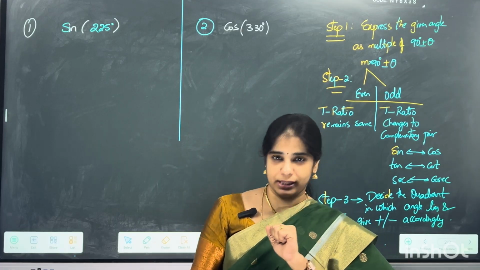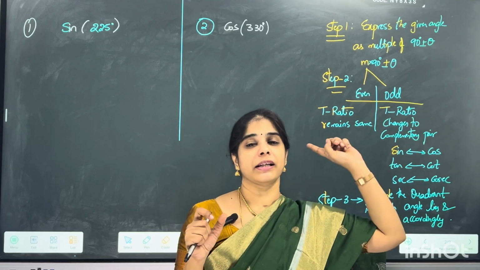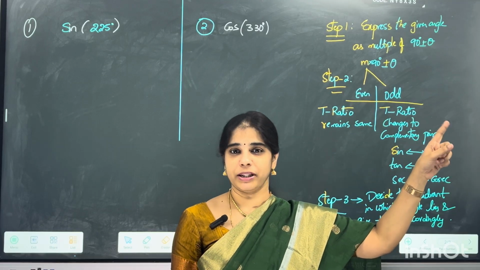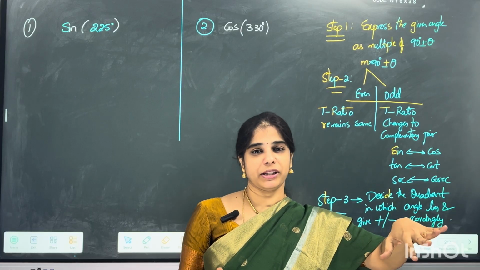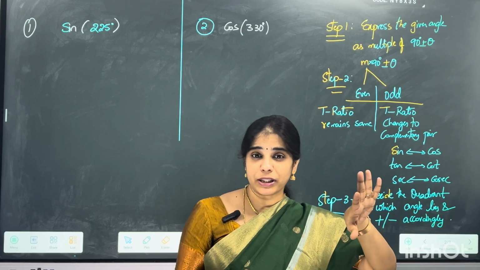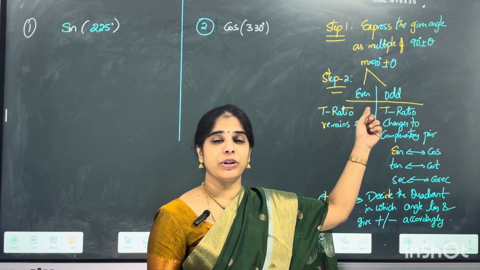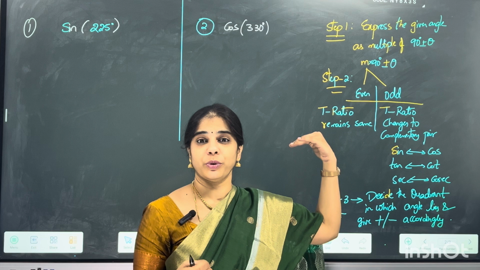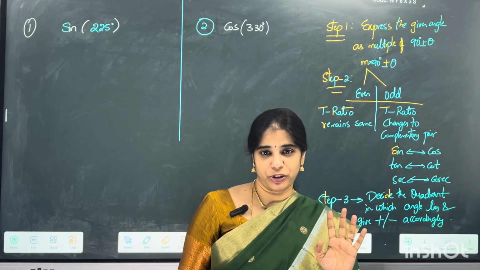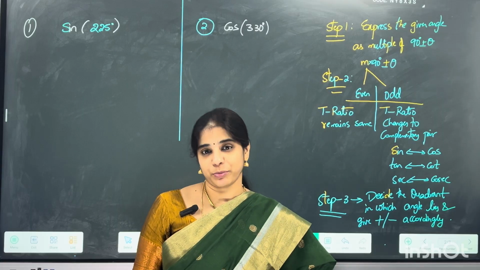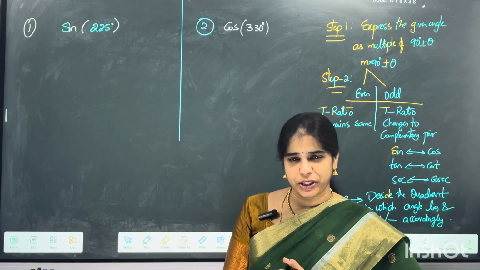There are just three steps to follow. Step 1, express the given angle as a multiple of 90 plus or minus some angle. After expressing that, we will consider whether it is an even multiple or an odd multiple. If it is an even multiple, the trigonometric ratio remains the same. If it is an odd multiple, it changes to its complementary pair, which we have already discussed in the above session. Now coming to 225, how do I represent 225?